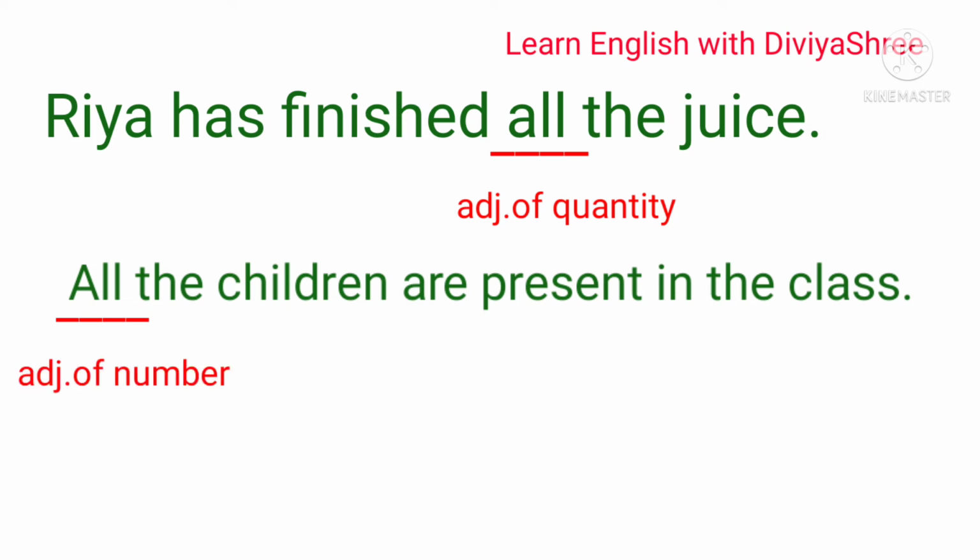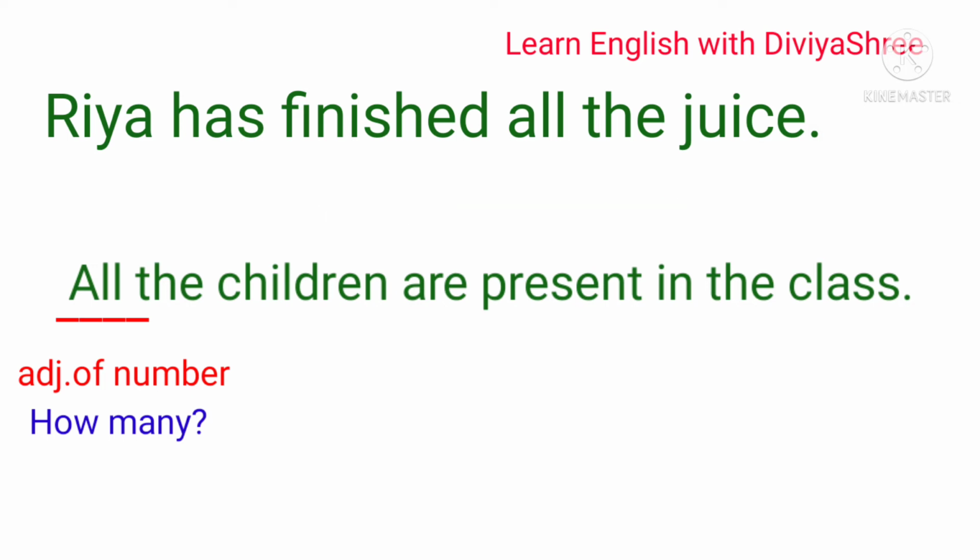Now, dear students, I hope you understood the difference between adjective of number and adjective of quantity. The point is clear to you.